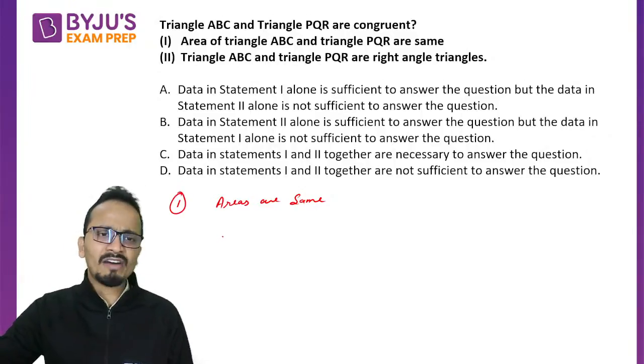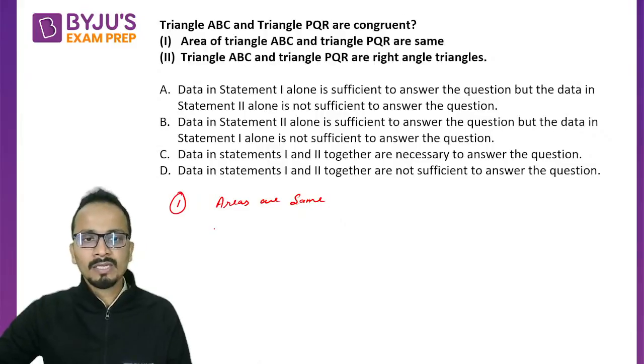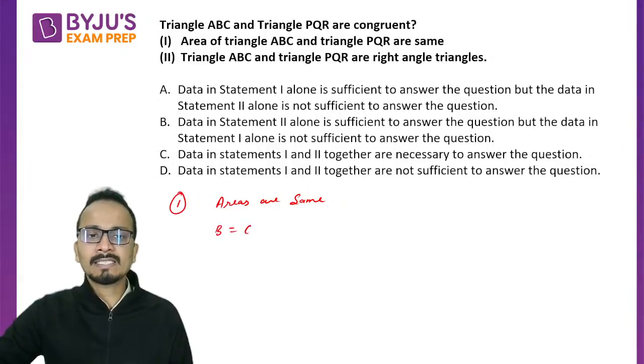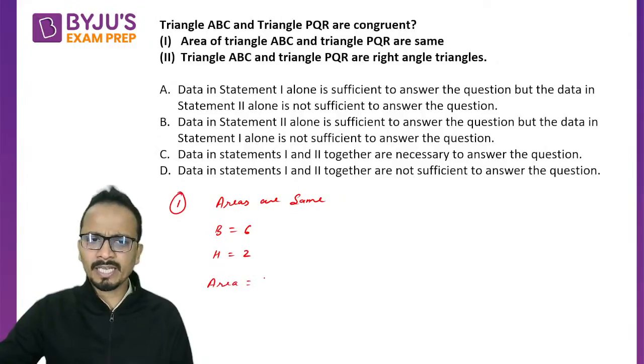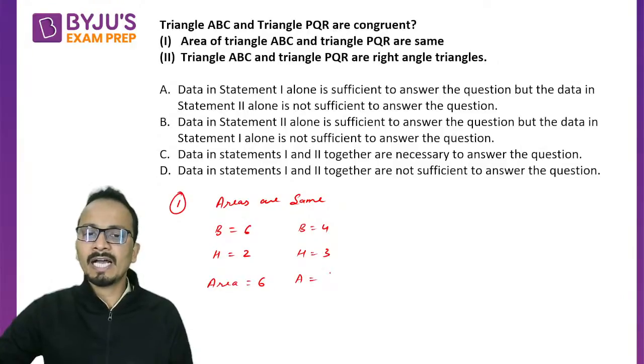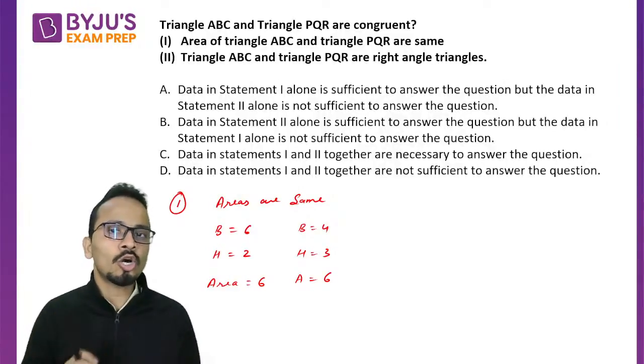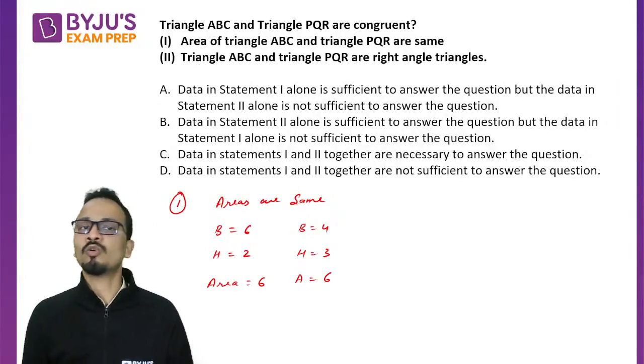If I use half into base into height as the formula to calculate the areas, a triangle having base 6 and height 2 will have the area of 6. Half into base into height, the area will be 6. Similarly, another triangle having base 4 and height 3 will again have the area 6. Okay, so 2 different triangles, 2 non-congruent triangles, may also have equal areas.